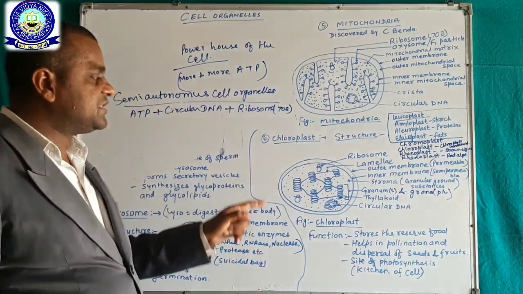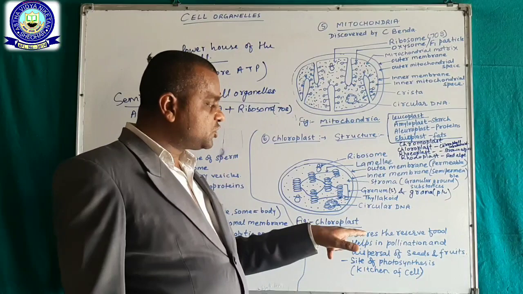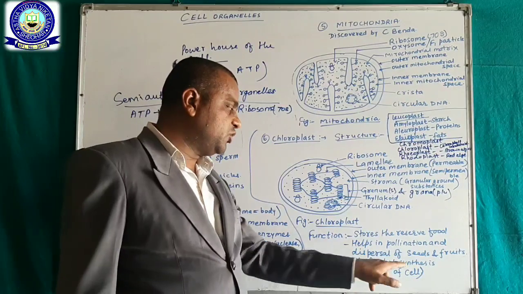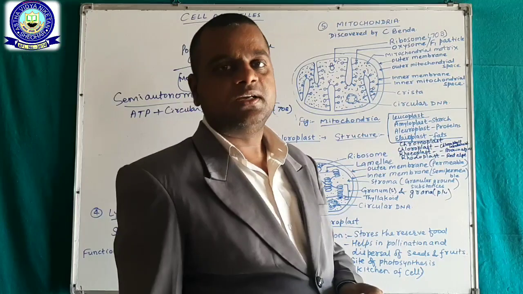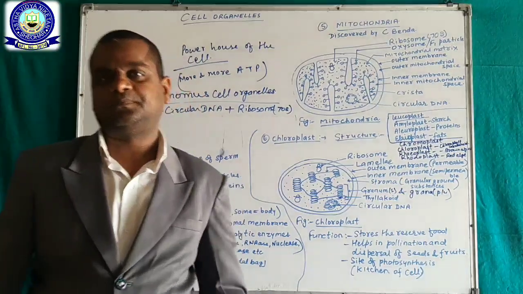Okay. In this way, it helps in pollination and also in dispersal of the fruits. It is the main site of photosynthesis. That's why it is called the kitchen of the cell. Okay.